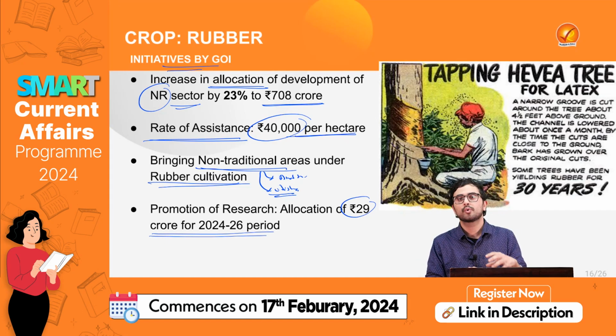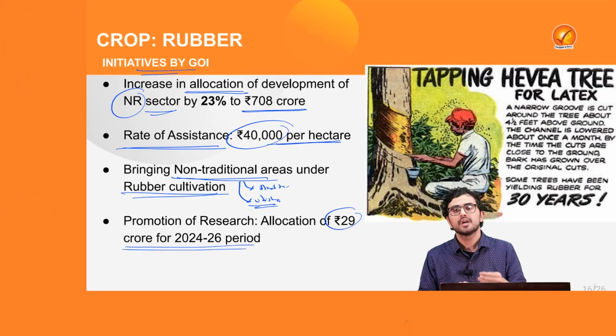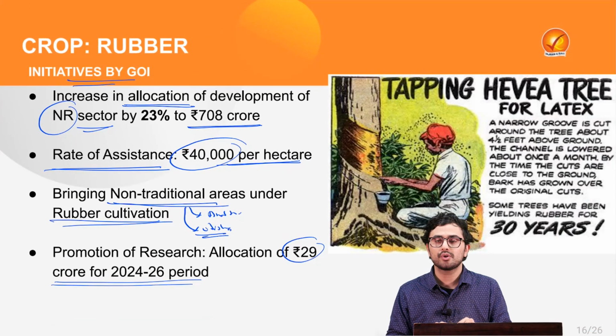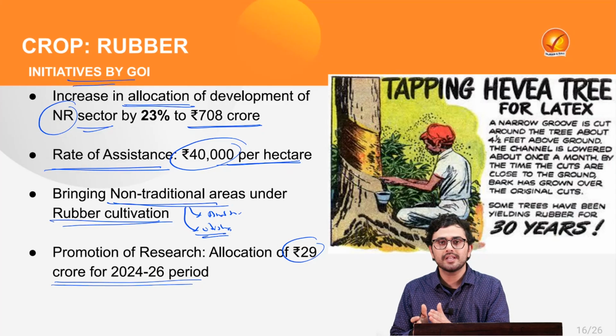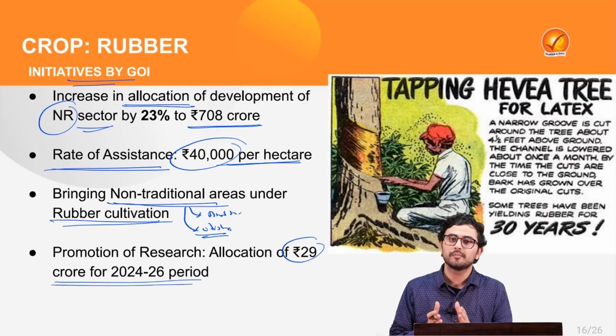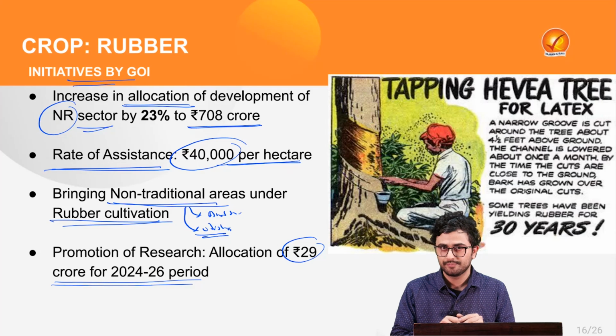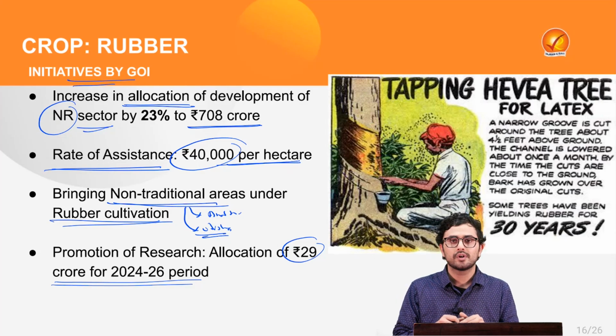Thus, the government is providing a lot of impetus to increase the production of natural rubber in our country and reduce our import dependency under the larger theme of Atmanirbhar Bharat. With this, we move forward to the next news of the day.